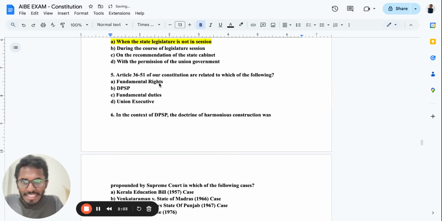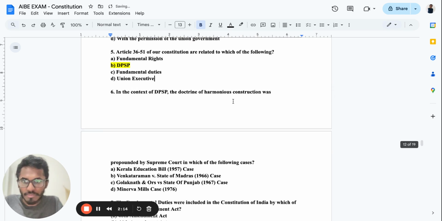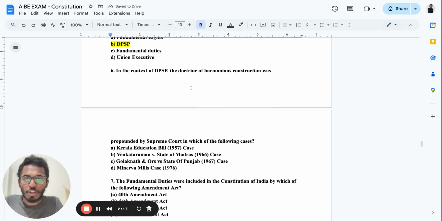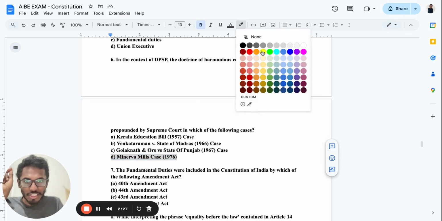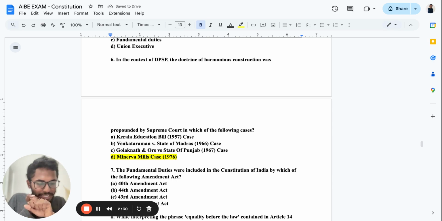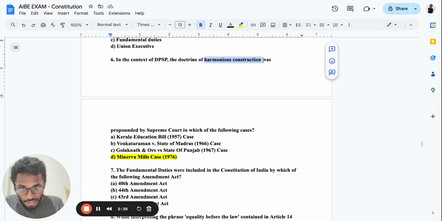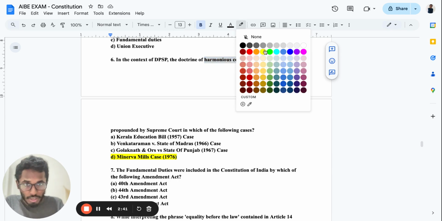Articles 36 to 51 of the Constitution are related to which of the following? Articles 36 to 51 are related to DPSP, Directive Principles of State Policy. Very important. Now, in the context of DPSP, the doctrine of harmonious construction was decided in which case? It was decided in the Minerva Mills case in 1980. What was decided? A harmonious relationship. What do you mean by harmonious relationship? It's very simple. The relationship between the directive principles and fundamental rights should be balanced. And that was discussed in the case of this harmonious construction. Minerva Mills case. Remember this. Do not forget it.